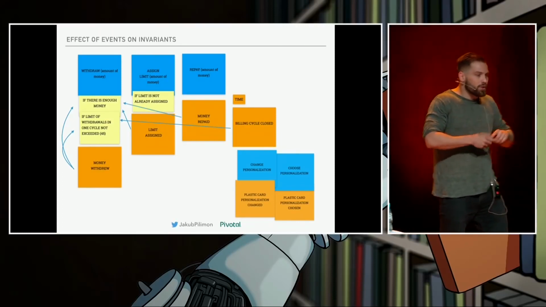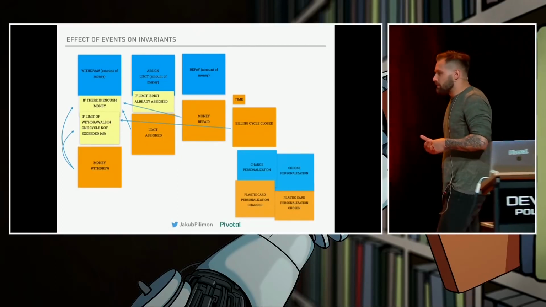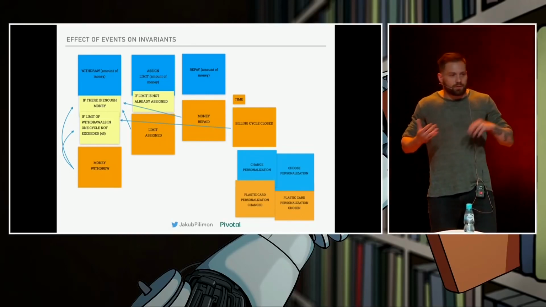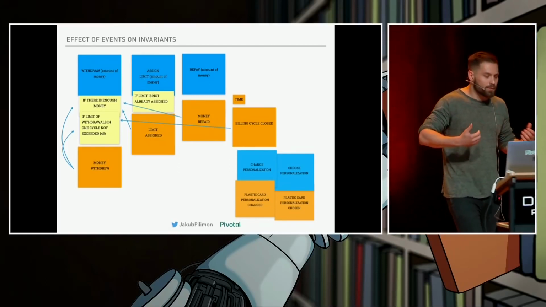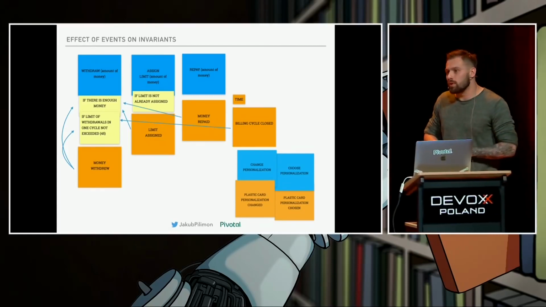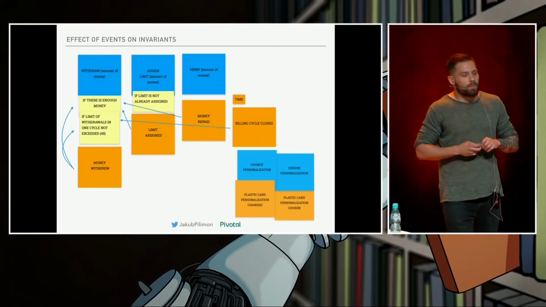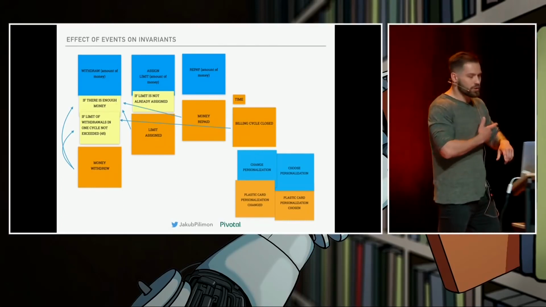So high cohesion and loose coupling, in my opinion, are the most important principles when it comes to software development. Without them, even the latest and greatest cutting-edge technologies like CI and CD pipelines and cloud providers will not help us if we forget about those two principles. So we have the ubiquitous language, we have high cohesion and loose coupling.